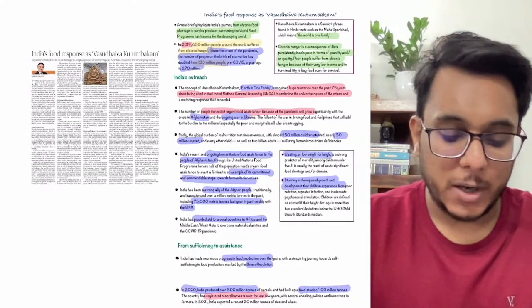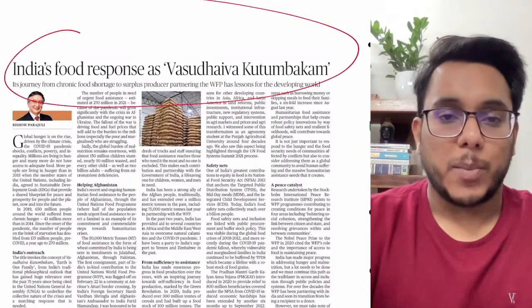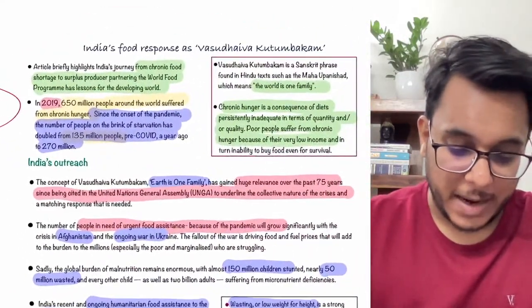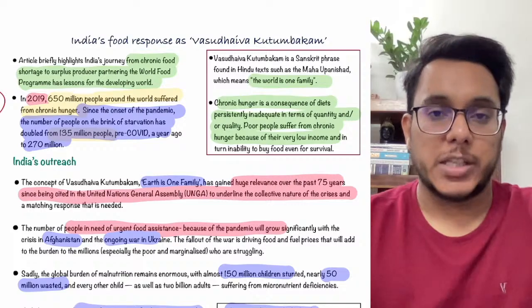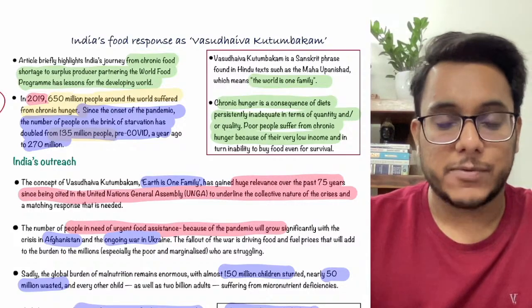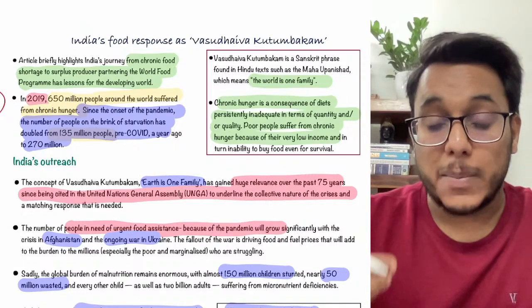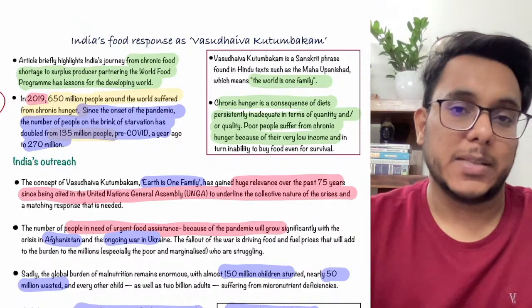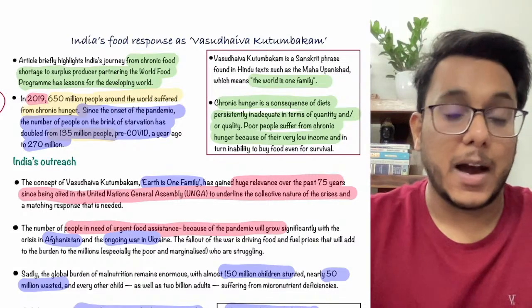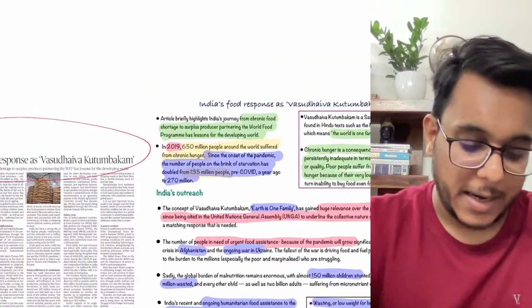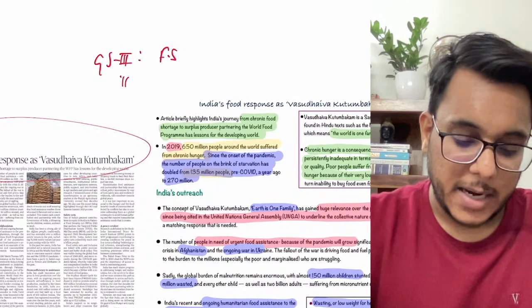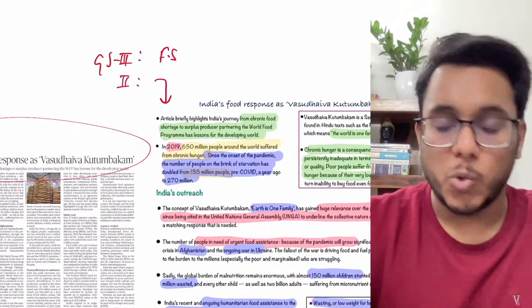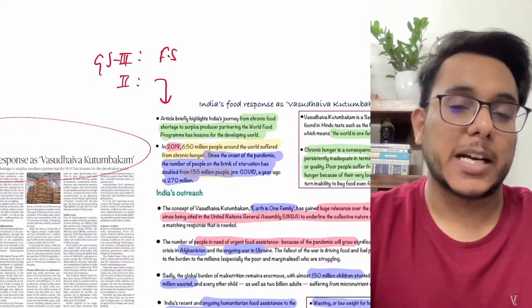Now moving to the next article, India's food response as Vasudhaiva Kutumbakam. Now, guys, this article has appreciated how India has achieved food self-sufficiency, and how India's food self-sufficiency can be taken as a lesson by other countries, particularly the countries in Latin America and Africa, on how they can learn from India. This article will be important with respect to GS paper number 3, food security. It could be important with respect to GS paper number 2 also, in that India can serve as a case study for the world.